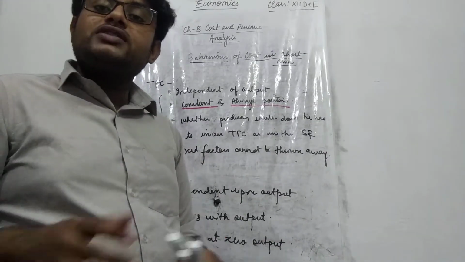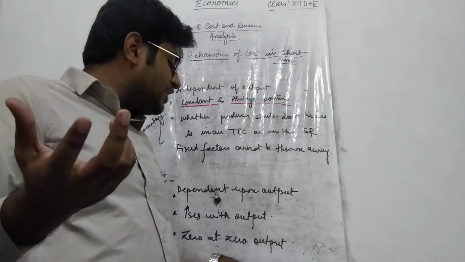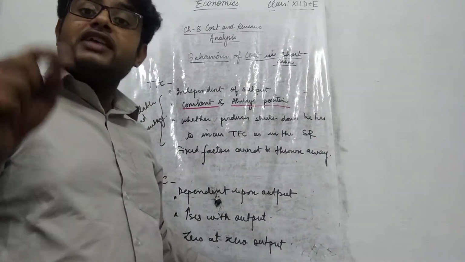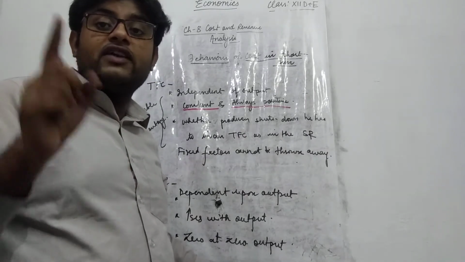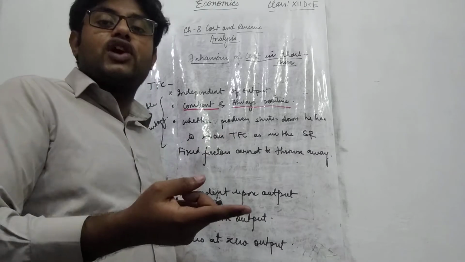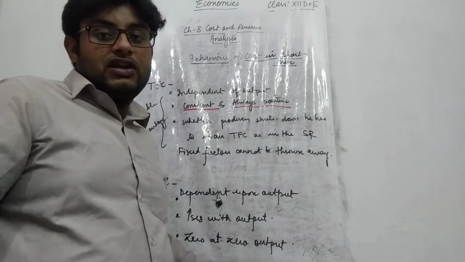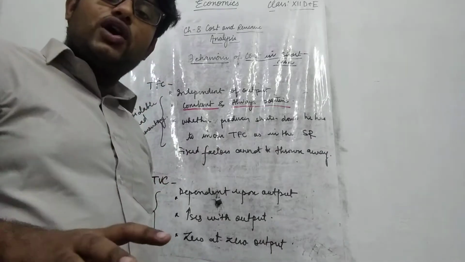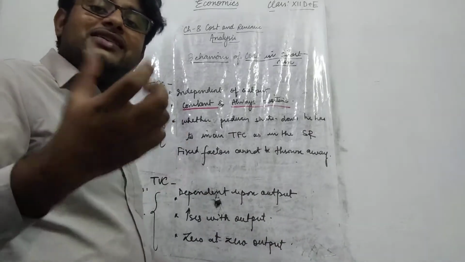If the shop is closed, then no labor will come, so he incurs 0 variable cost. But if there is a permanent watchman on that shop, if the staff is permanent, then it becomes a fixed cost. But if the staff is casual, then it becomes a variable cost. So if the shop is closed, total variable cost will also be 0.